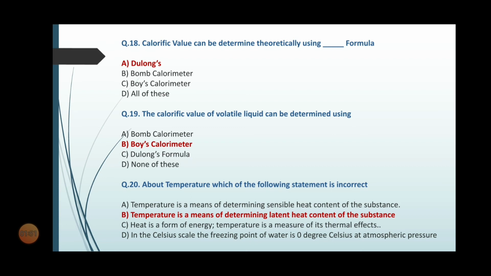Question number 20. About temperature, which of the following statement is incorrect? The options are option A, temperature is a mean of determining sensible heat content of the substance. Option B, temperature is a mean of determining latent heat content of the substance. Option C, heat is a form of energy. Temperature is a measure of its thermal effect. Option D, in the Celsius scale, the freezing point of water is 0 degrees Celsius at atmospheric pressure. So the correct option is option B, temperature is a mean of determining latent heat content of the substance.